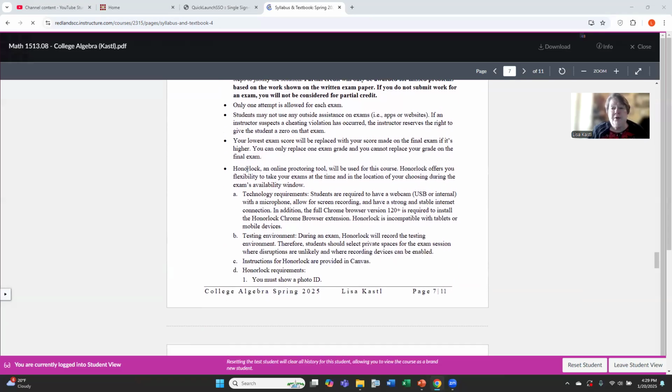You will be proctored for every exam. This is an online course, so you will be proctored. The proctoring service we use is called HonorLock. It's very simple to use. I'm not saying it doesn't take a minute to authenticate yourself in HonorLock, because you do have to present your photo ID and some other things to confirm that the person in the ID and the person who's on camera are the same person. That way we know the correct person is taking the exam.